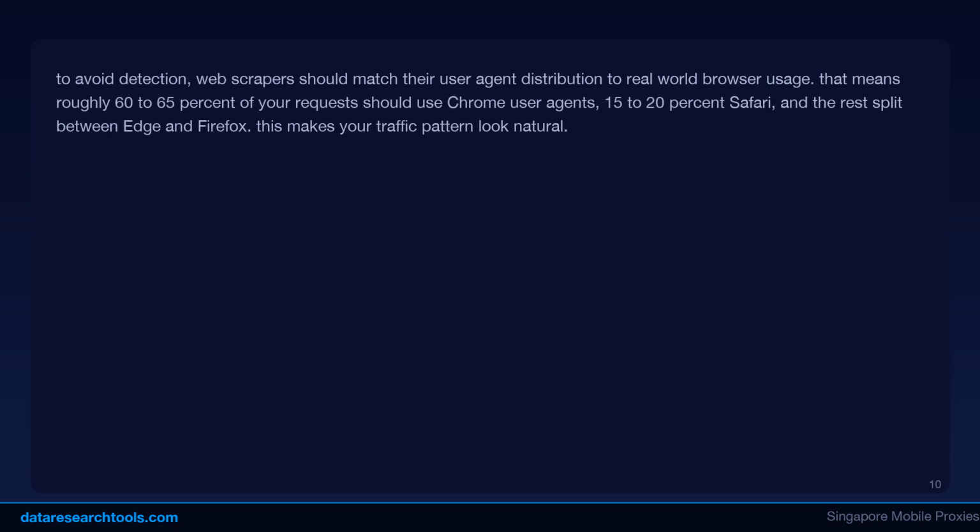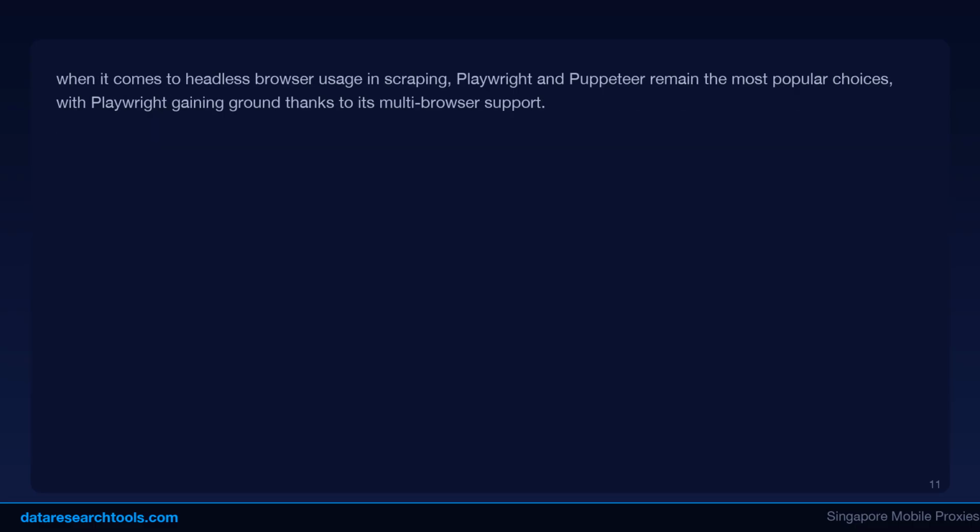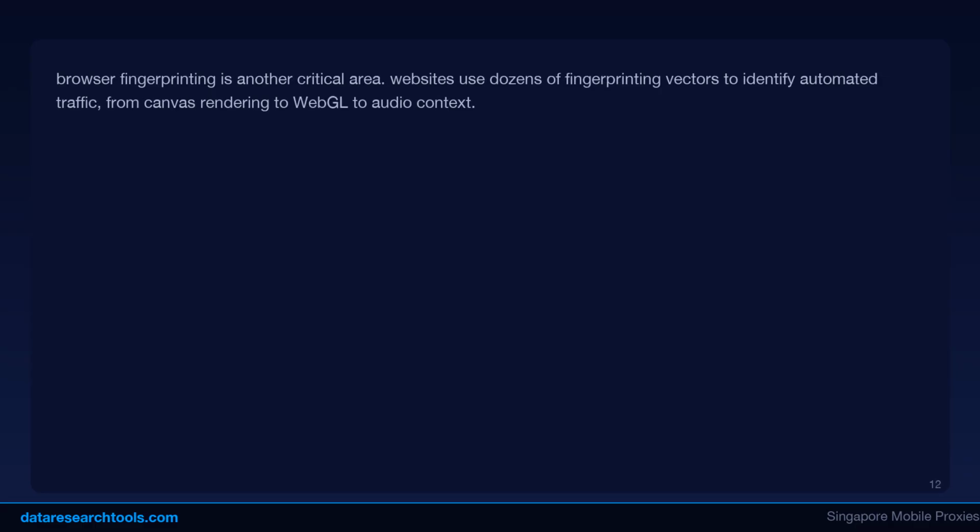For JavaScript rendering, Chrome's dominance means most websites are optimized for and tested on Chrome. When using headless browsers for scraping, Chrome or Chromium-based options like Puppeteer provide the most compatible rendering. For fingerprint management, in anti-detect browsers used for multi-account management, you need to generate browser fingerprints that match common browser configurations. Understanding market share helps you create profiles that blend in with normal traffic.